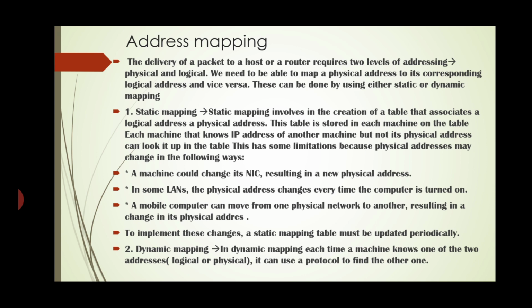To implement these changes, the static mapping table must be updated periodically. Second, dynamic mapping. In dynamic mapping, each time a machine knows one of the two addresses, logical or physical, it can use a protocol to find the other one.